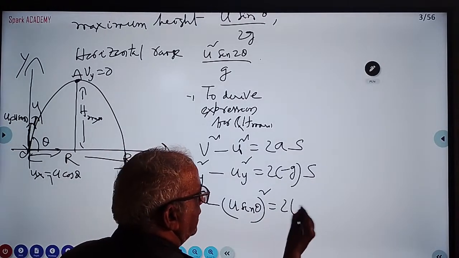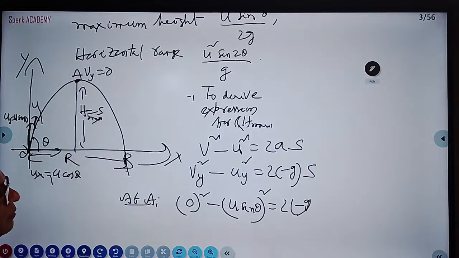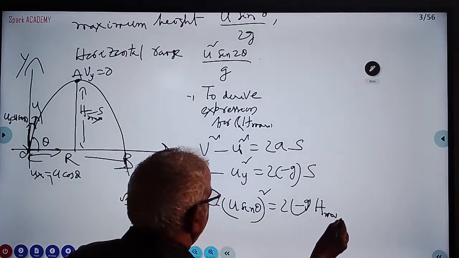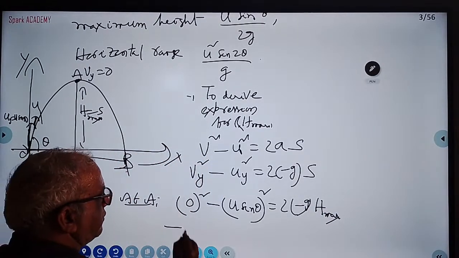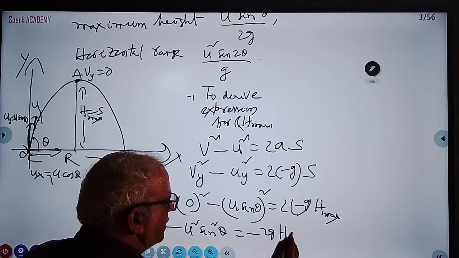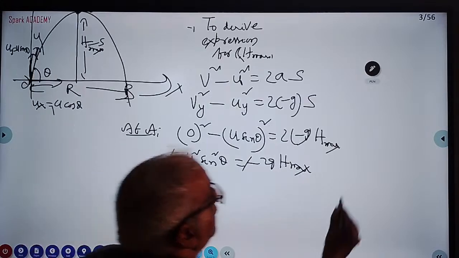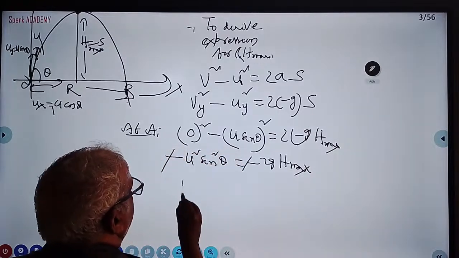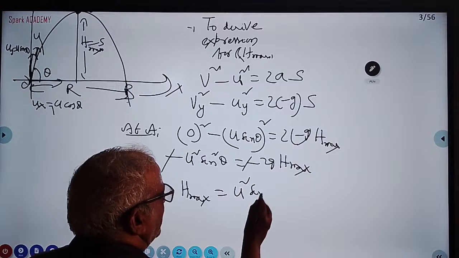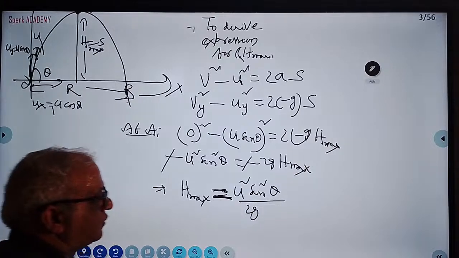And what is the distance s? S is equal to h maximum. S is nothing but h maximum. So 0 square you will get minus u square sin square theta is equal to minus 2g h maximum. Minus minus gets cancelled. Ultimately, we get the maximum height expression. It implies that maximum height is nothing but u square sin square theta by 2g.